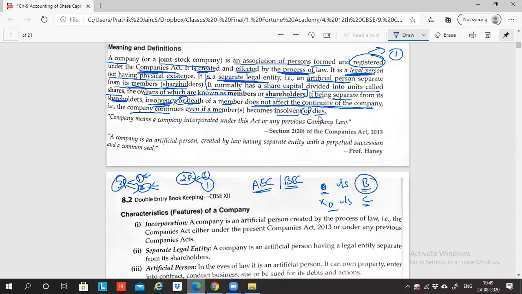What is the meaning of insolvent? Bankrupt. A person has become a pauper, with no money left in his pocket. It's called insolvent. So even if the business owner becomes insolvent, or even if he dies, it will not affect the continuity of the company. The company will keep on running. Owners may come and go, members may come and go, shareholders may come and go, but the company will go on forever.